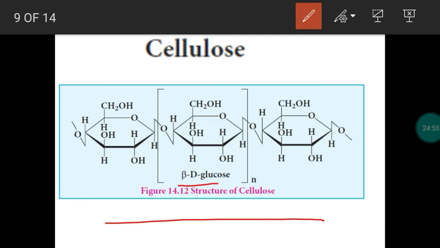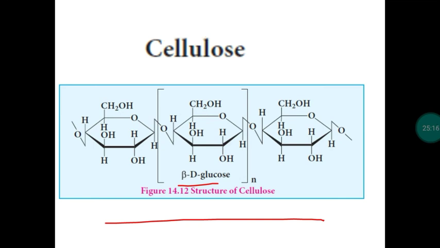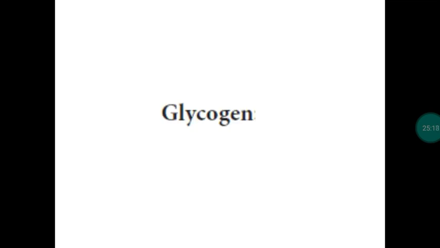cellulose, it has to be digested. It has to be hydrolyzed by an enzyme. The enzyme will be cellulase or glycosidase. That enzyme is not available in the human body. We don't have the enzyme to digest or hydrolyze cellulose, so we are not taking cellulose as a food item. So with this, we complete the second polysaccharide. We move into the third polysaccharide, glycogen.